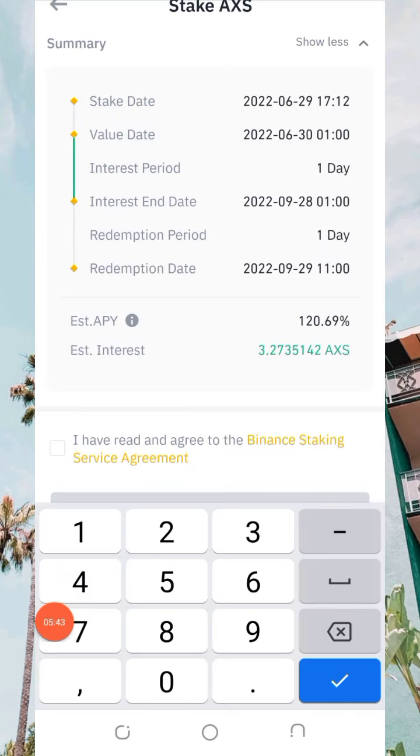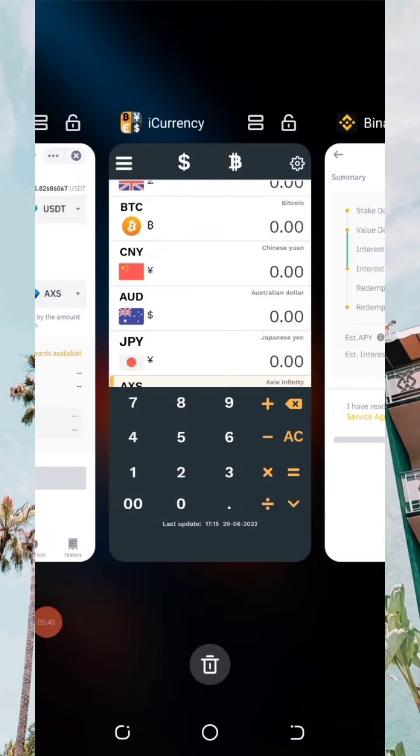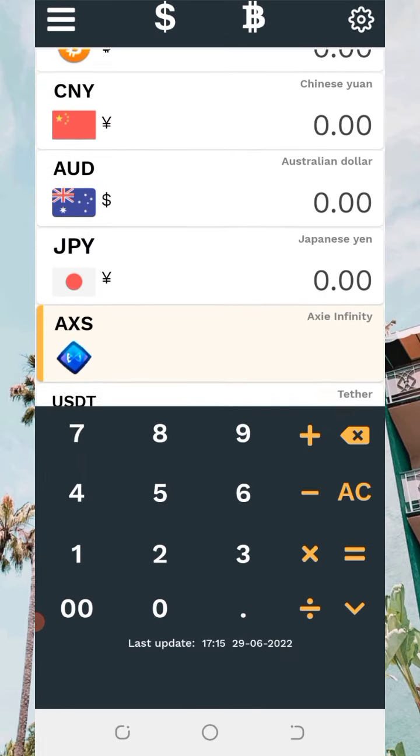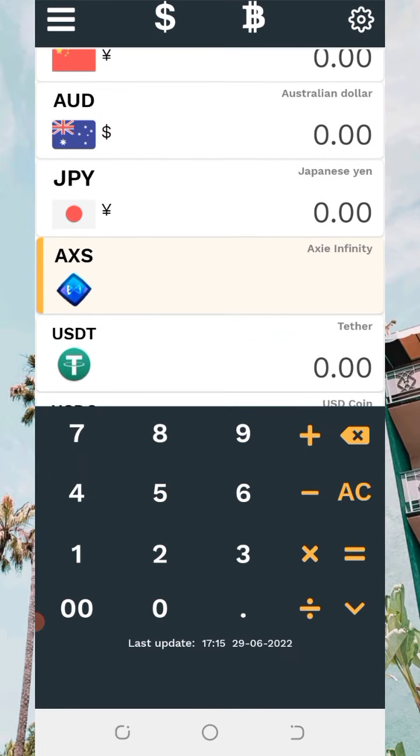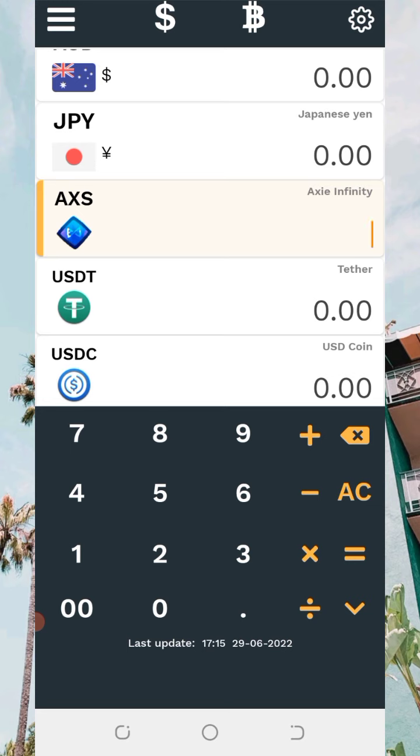Let me show you. This is the app. It has been of help to me whenever I want to convert or know the difference in value between one coin and another. So now what I need to do is enter 3.273514. Sorry. Okay.